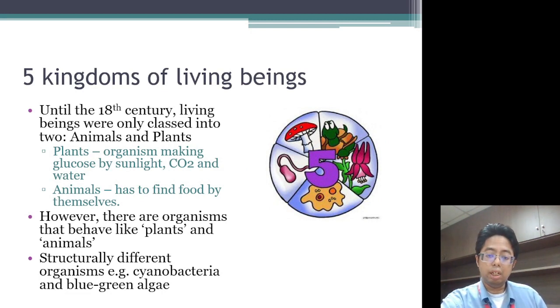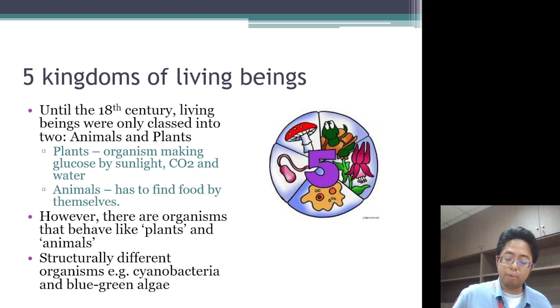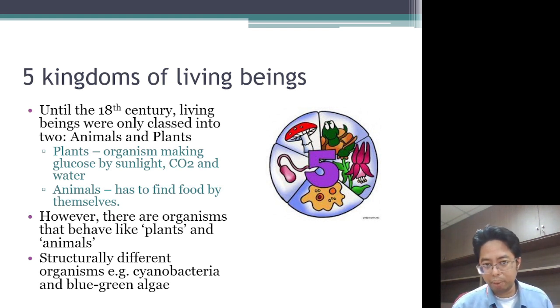Until the 18th century, people only knew about 2 things: animals and plants. So it was either a plant or an animal. Plants do photosynthesis. Animals find their own food. However, there are animals that behave like plants and plants that behave like animals. They are different organisms which are structurally different, but they look similar. For example, cyanobacteria and blue-green algae.